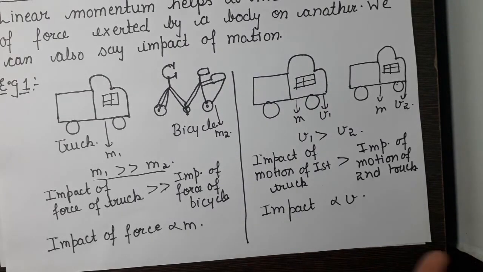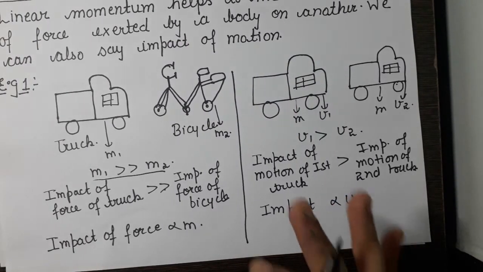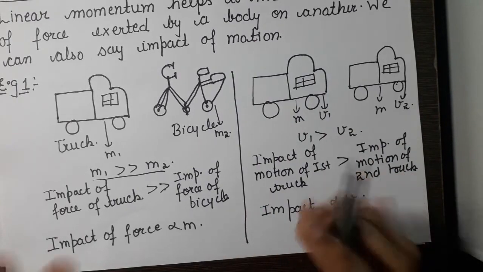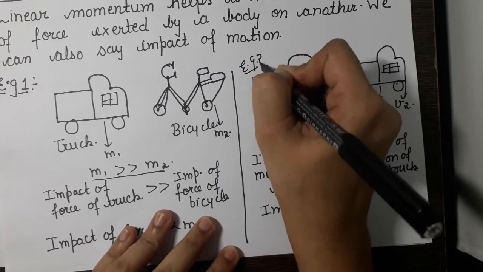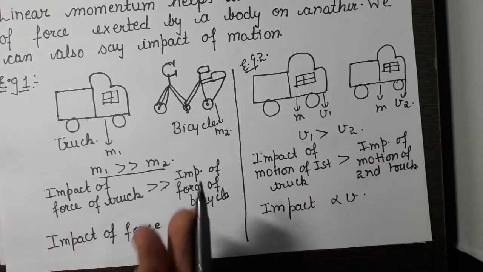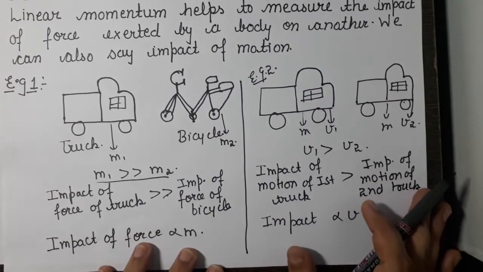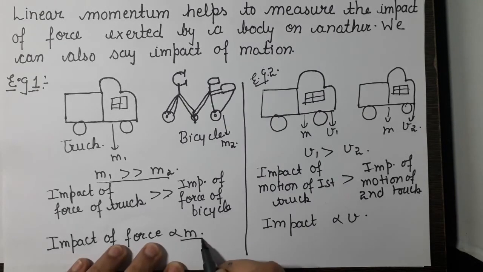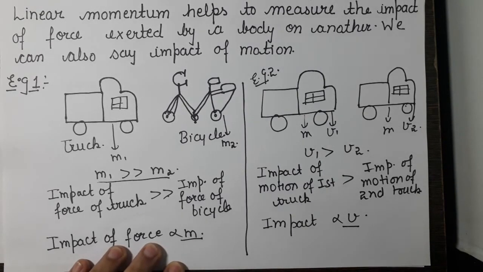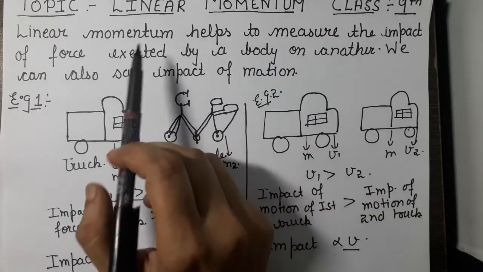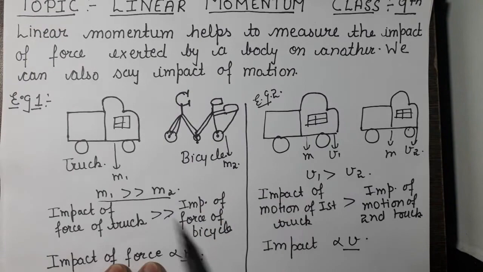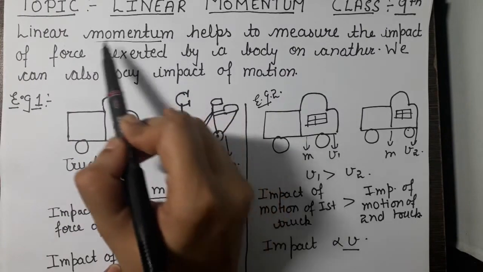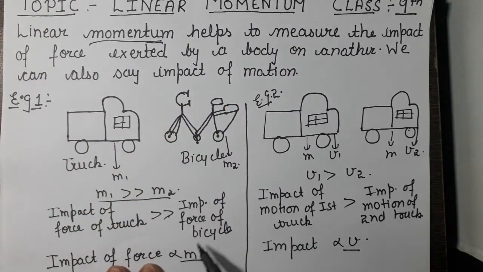We can take so many examples that are given in your book, but from these two examples which we have taken, this is clear that the impact of force exerted by one body on another body, when one body comes in contact with another body, is defined by two quantities, its mass and its velocity. Now we have already discussed which quantity measures the impact of force: linear momentum, or simply we can say momentum. Momentum measures this impact.